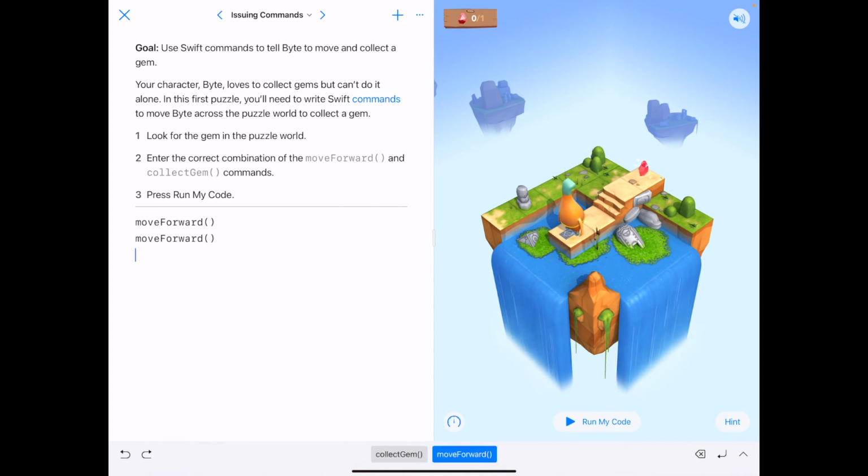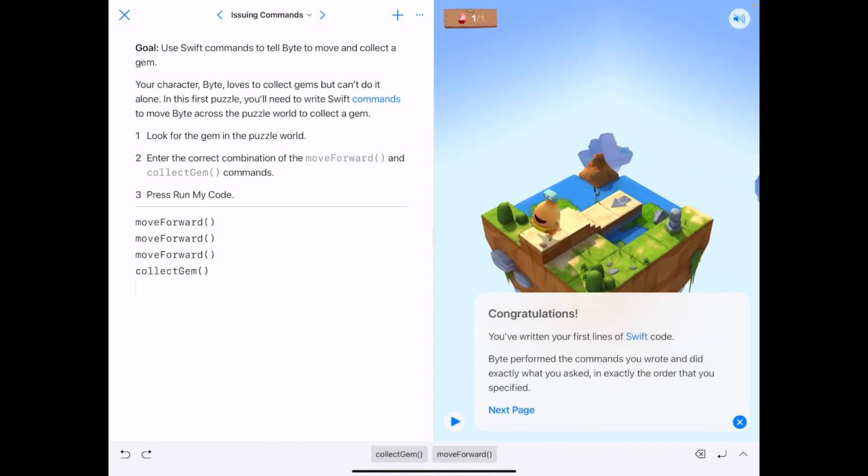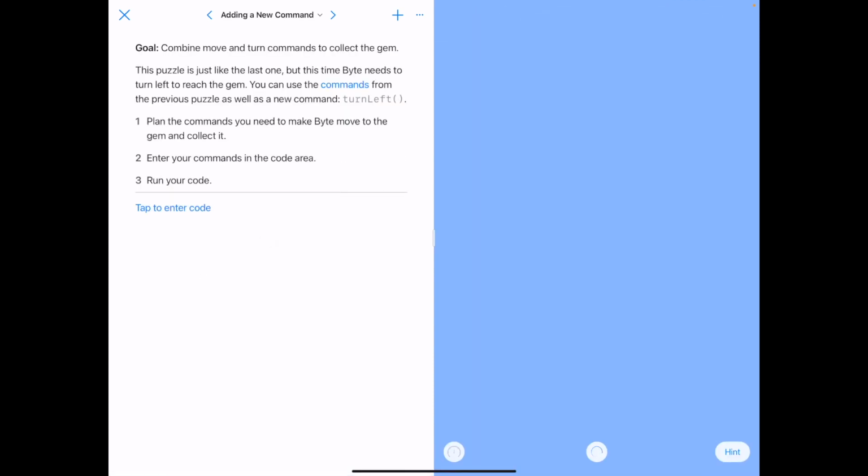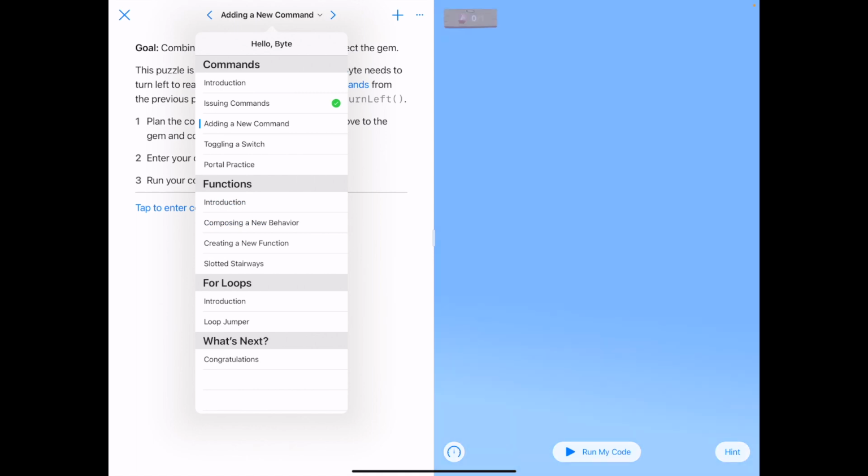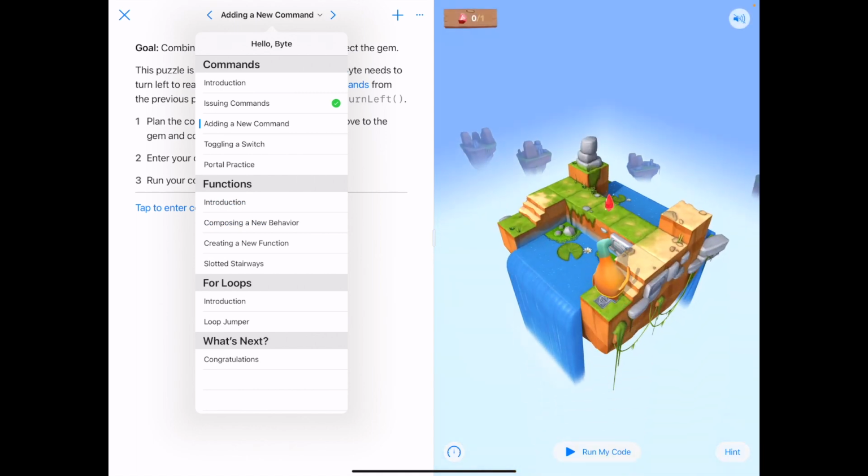When you enter the code and you run it, what will happen is it will mark that puzzle as being complete by putting a green check mark in this little menu. So you can see I clicked on that center menu, and under the first puzzle, which was issuing commands, it put a green check mark, and you can jump around. In fact, I'm going to go ahead and jump to the next section and go over the introduction to the next section, which is called functions.